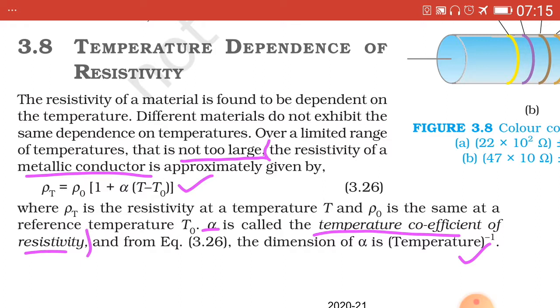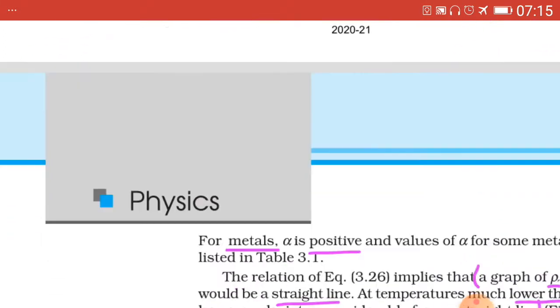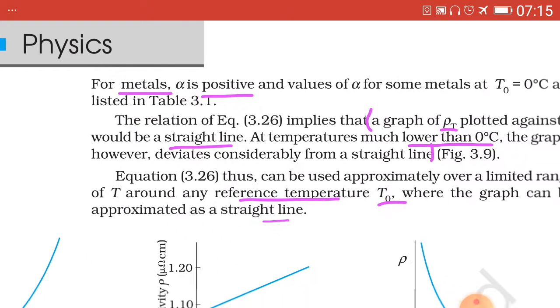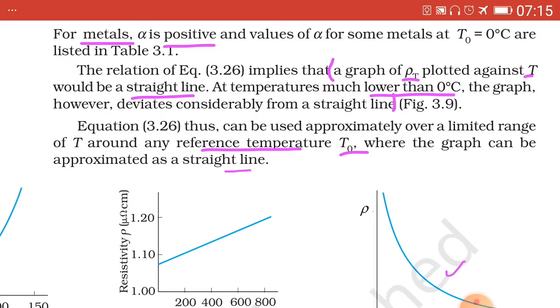That is, you can take down here, not given here, degree Celsius whole raised to minus 1, or degree capital C whole raised to minus 1, or Kelvin whole raised to minus 1, that is capital K whole raised to minus 1. Next point. For metals, alpha is positive.